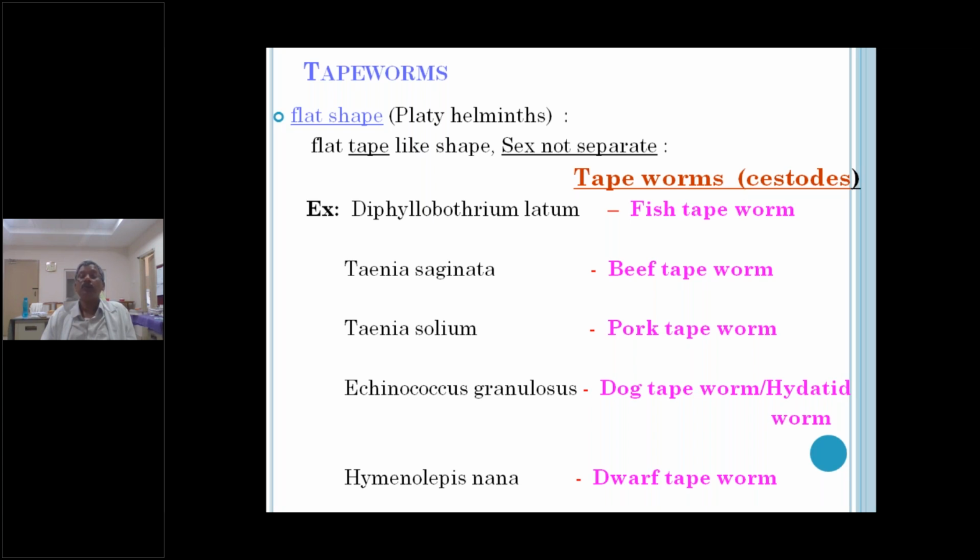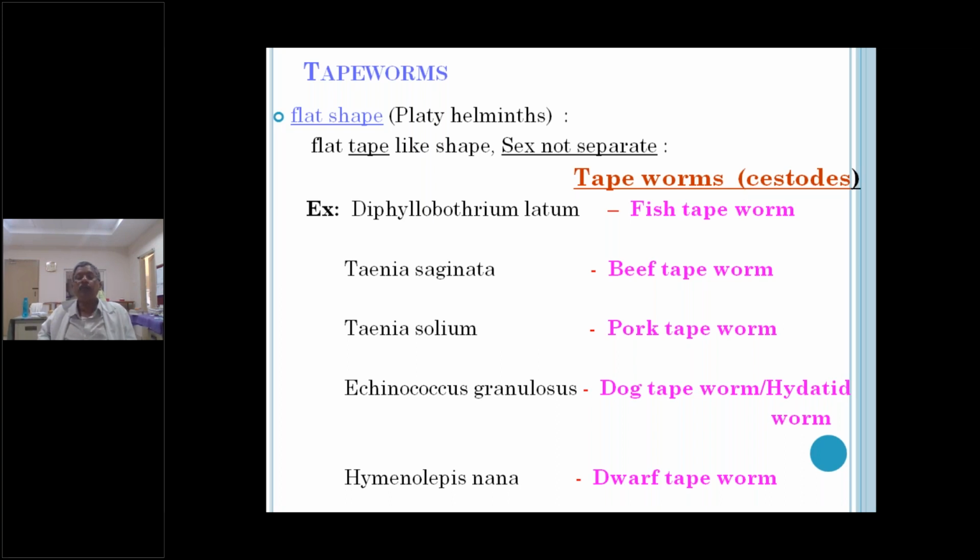Man gets infection through the ingestion of contaminated food containing eggs. When the human consumes it, the eggs are converted into larval forms in the human host. So in Echinococcus granulosus, man is the intermediate host.